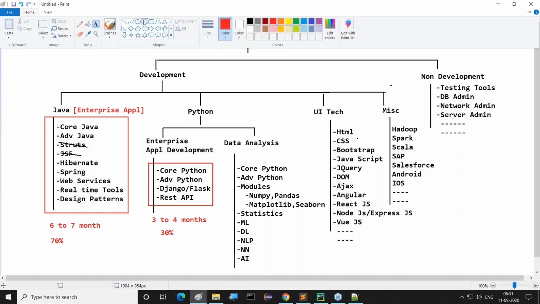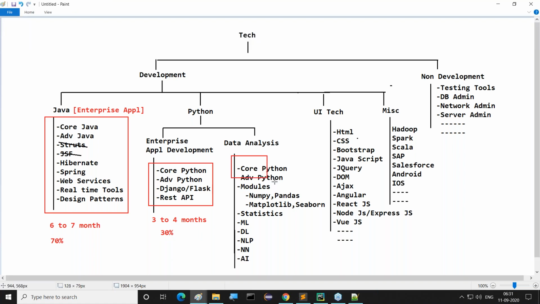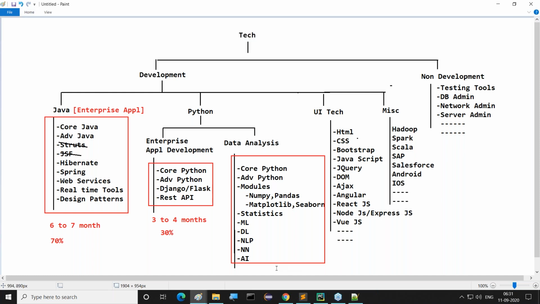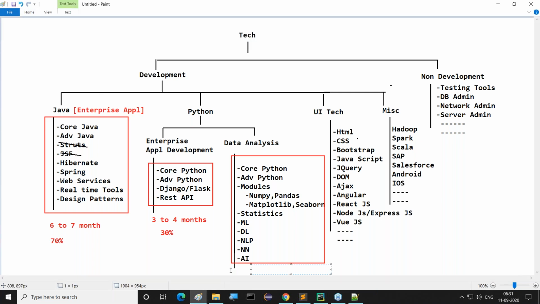Data analysis side at the Python side, if you come there, this is totally a different field, and its duration, I'm telling you, nearly it will take 1 year of time. If you want to learn the total data analysis side in Python, 1 year of time it will take, and its opportunity level is 100%.